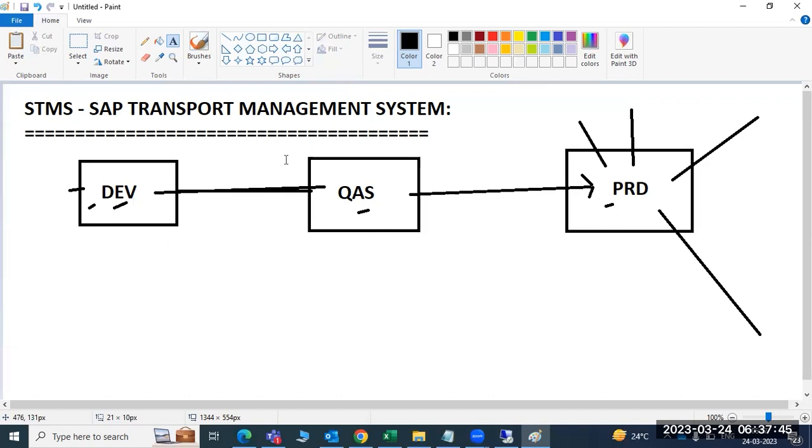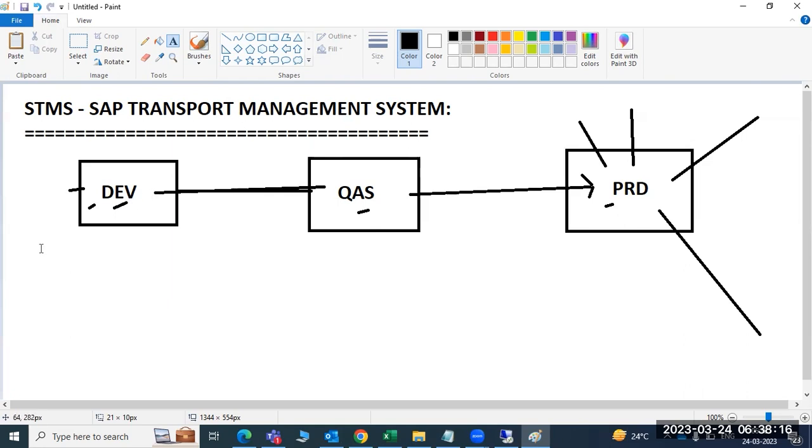The entire client data will be copied from development to quality, and whatever data exists in quality will be deleted. So we should not perform client copies. We have to use the Transport Management System options.